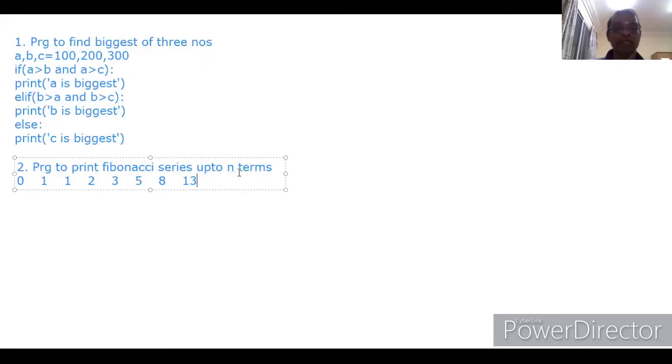If it is up to 10 times, these two should be added. So 8 plus 13, it will be 21. Then these two should be added, 34. It should be like this.